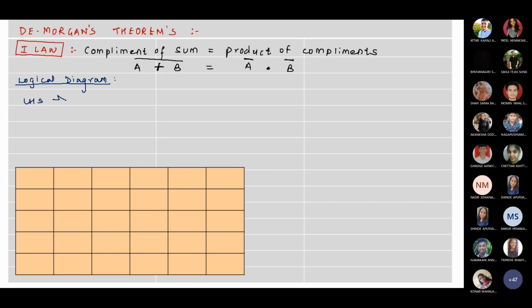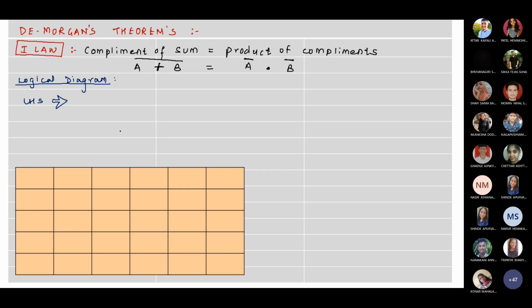In that, LHS is A plus B the whole bar. What is this? A plus B the whole bar is which logic gate? Or, which logic gate is it? OR, or is it NOR? It's NOR. NOR.